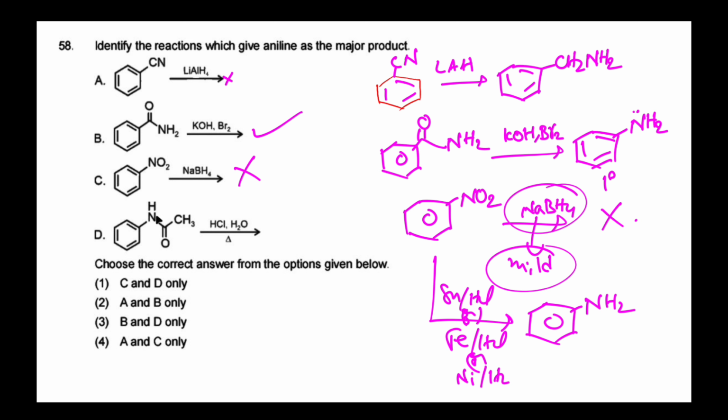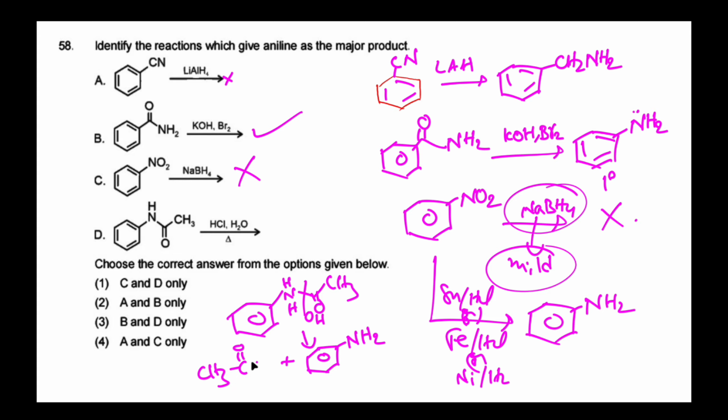Then this is also an amide. Acidic hydrolysis of an amide gives an amine and a carboxylic acid. So it produces aniline, and the carboxylic acid CH3COOH is formed. So aniline is formed in this. The correct answer is B and D, option 3.